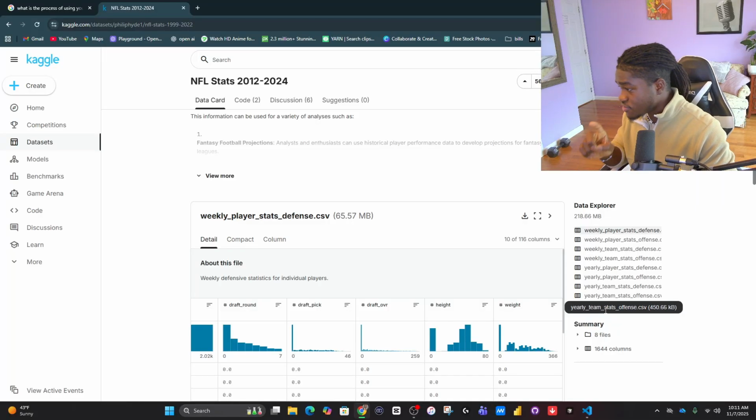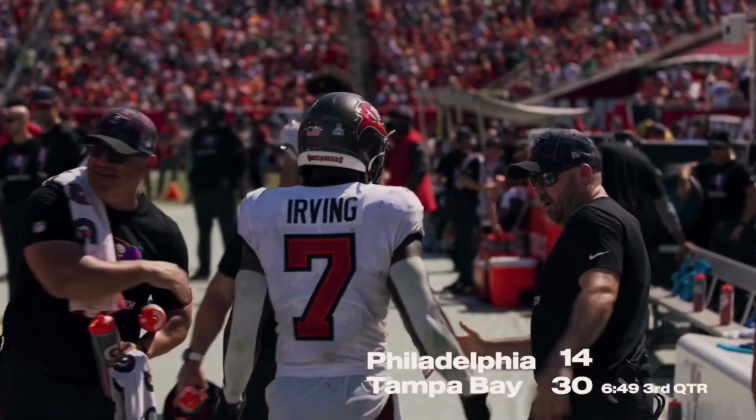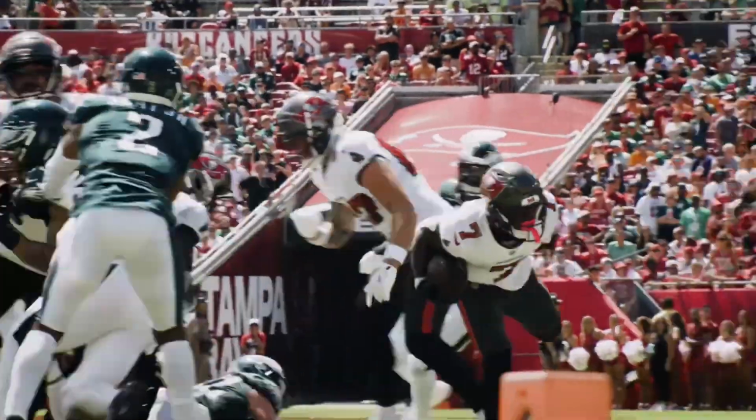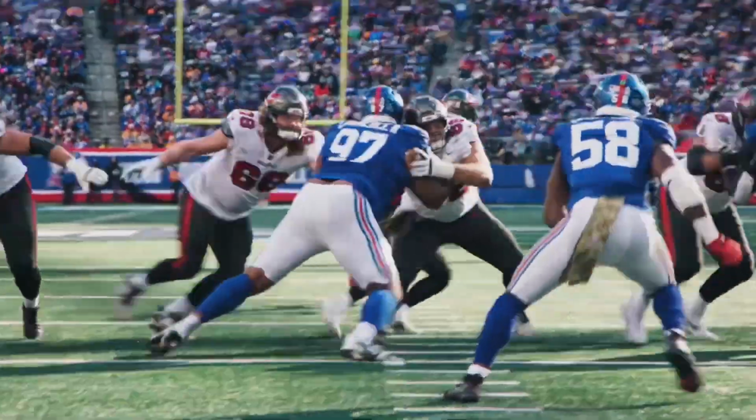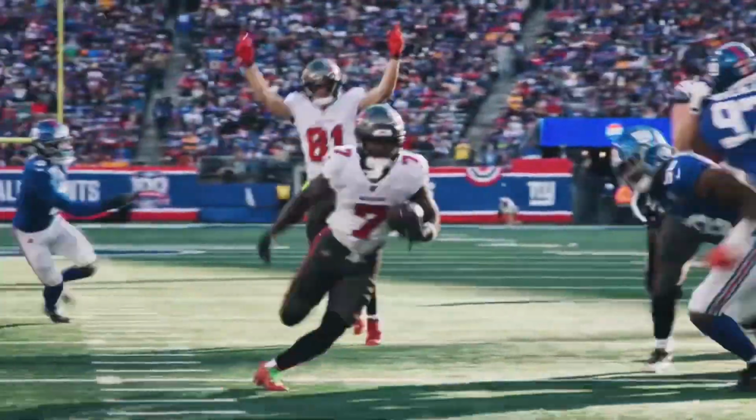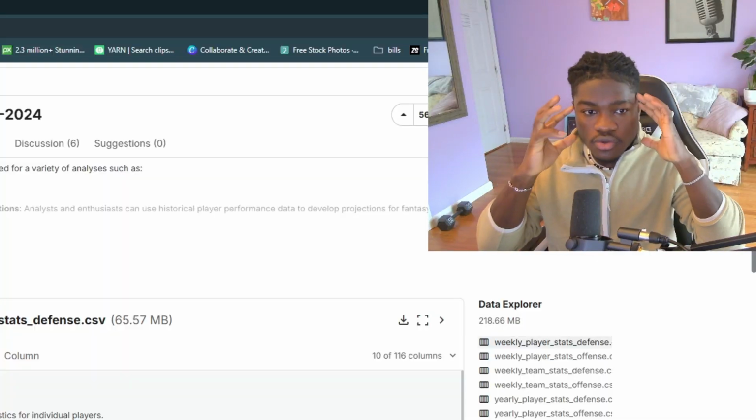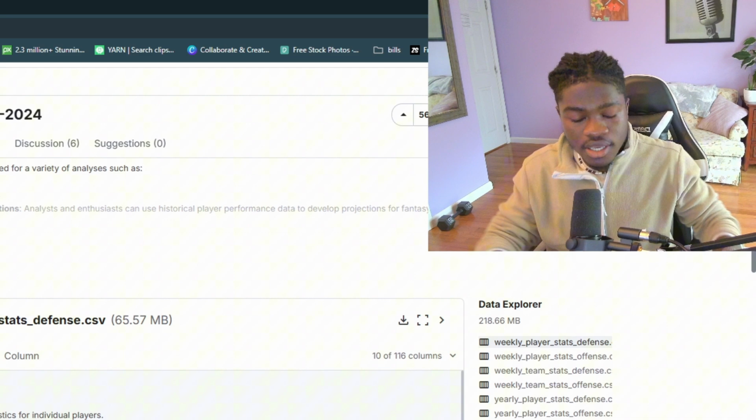This data set is actually going to be something that we use, guys. Think about it. We want to predict the weekly performance of a player. So we want to have a data set that has a rich amount of resources that the model can kind of use to make sense of what makes a player good. After we collected the food, right, I wanted to grab the right ingredients to make the possible AI that would help me predict how a player is going to do on a weekly basis really good.